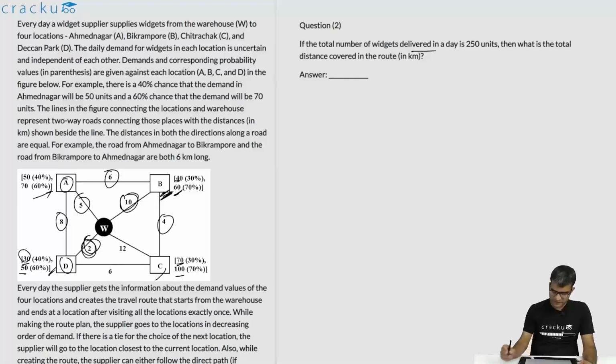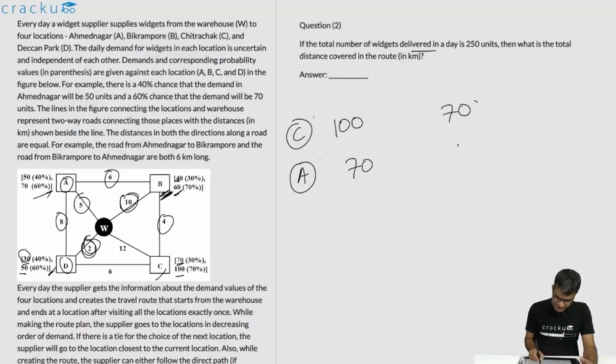If the total number of widgets delivered in a day is 250, then what is the total distance covered in the route? To figure this out, we have to figure out what is the order from each of the 4 cities. From C, it is either 100 or 70. From A, it is either 70 or 50. From B, it is either 60 or 40. And from D, it is either 50 or 30.